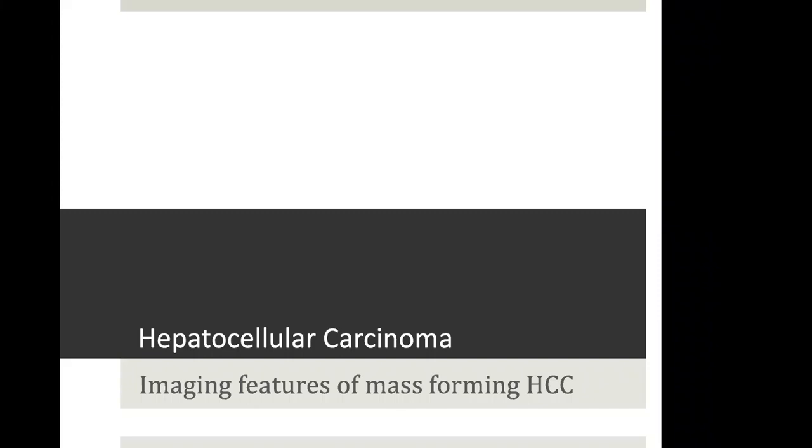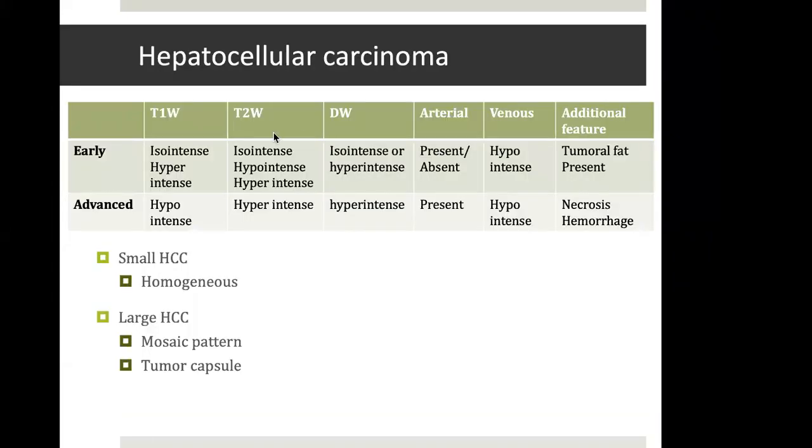First of all, the most commonly found mass-forming HCC. So overall, in a cirrhotic liver background, the regenerative nodules are normally iso to hyper on T1 and iso to hypo on T2. So HCC, when developing in these regenerative nodules, may also retain that kind of signal. However, when it becomes advanced, it changes signal. So T1 hypo and T2 hyper is also seen in HCC, and when it is seen, it is relatively a higher grade of HCC. Diffusion hyperintensity is again seen in relatively advanced HCC with low ADC signal.